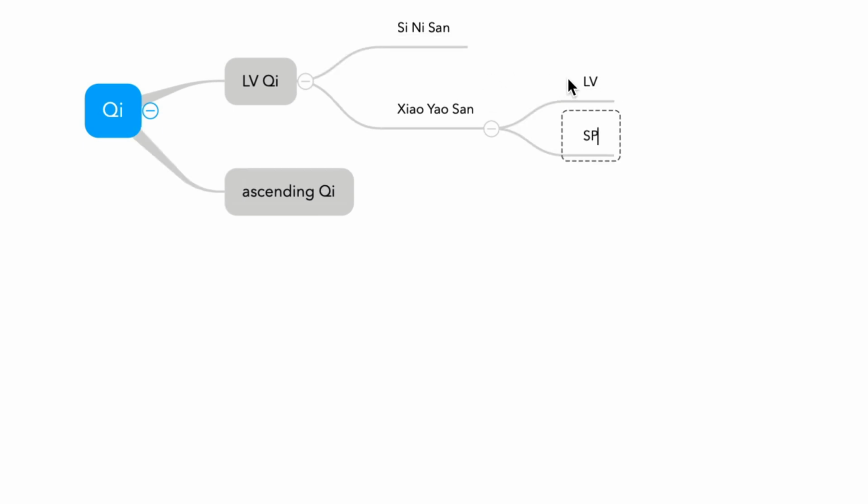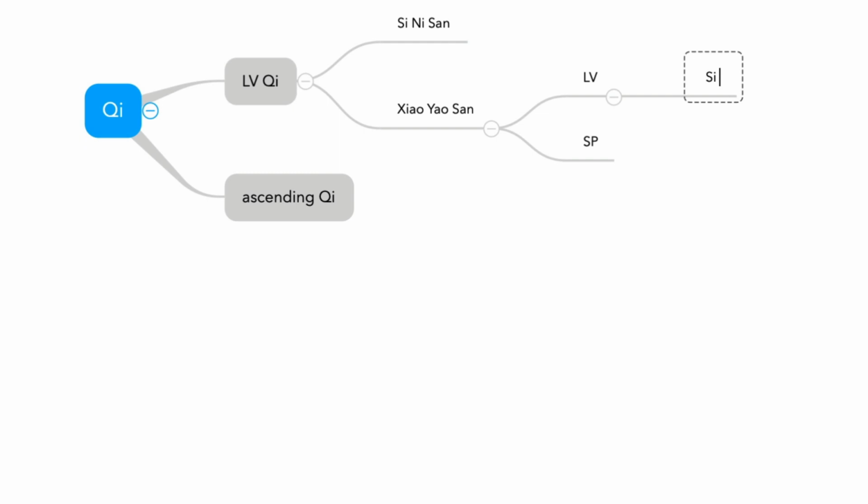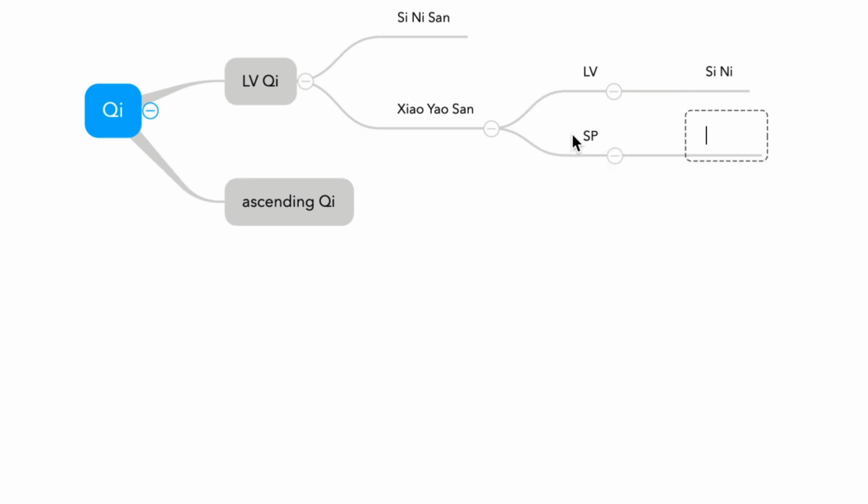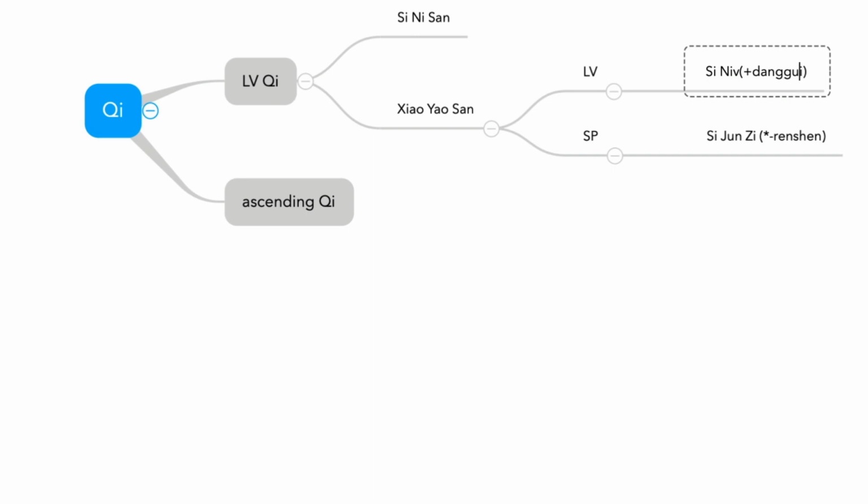So it has Sinisan inside, and it also has Sijunzi inside, except Renshen. Also Chaigan Chao: Sinisan with Danggui.